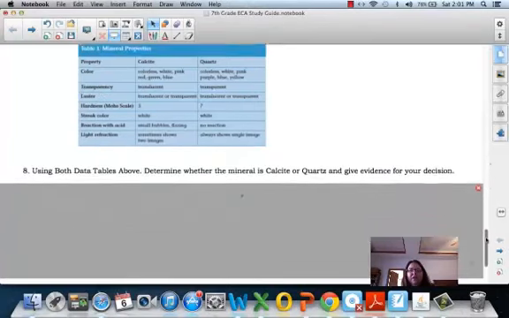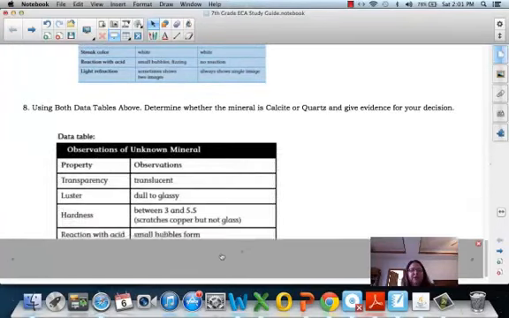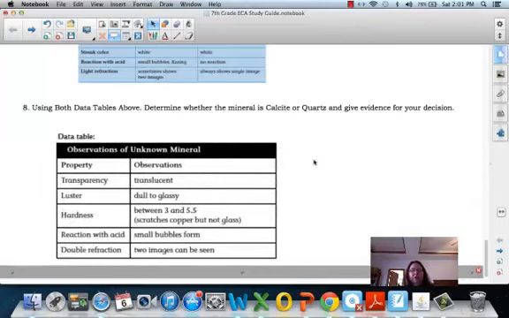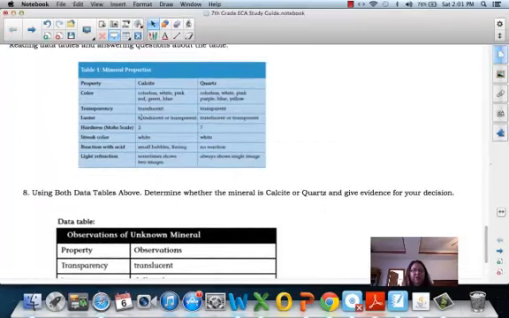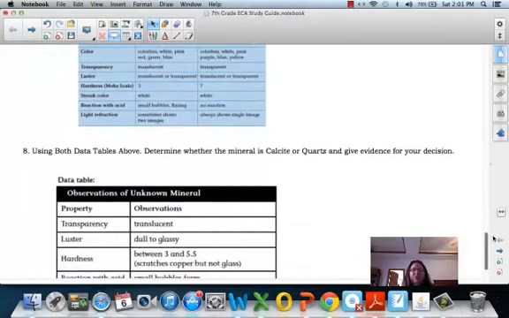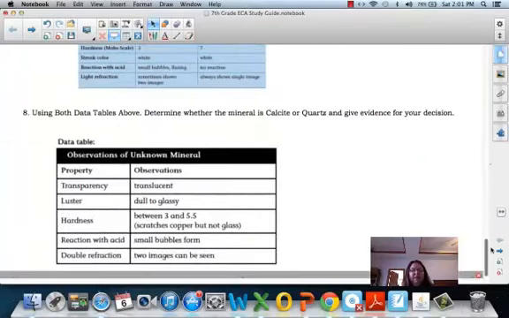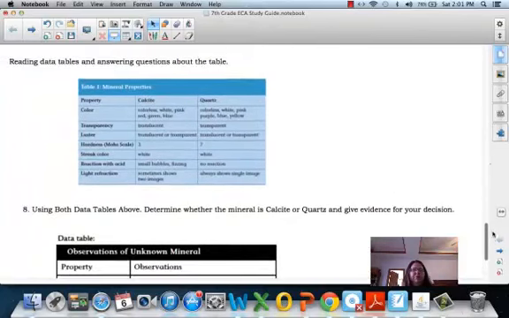Okay. And then it says use both data tables to determine whether a mineral is calcite or quartz. Well, okay, so now we can look and we can say, and again, this should be dull or shiny, but we know that it's translucent. Okay, so that if we did it right, it's probably calcite. We know it's dull to glassy. That doesn't help us. The hardness is between 3 and 5.5. That's a good chance that it's calcite. And then finally, 2 images can be seen and small bubbles form. Okay, there you go. We've got calcite for sure.